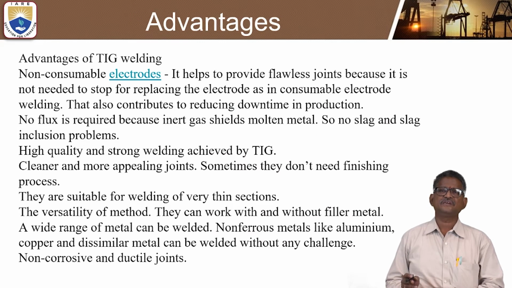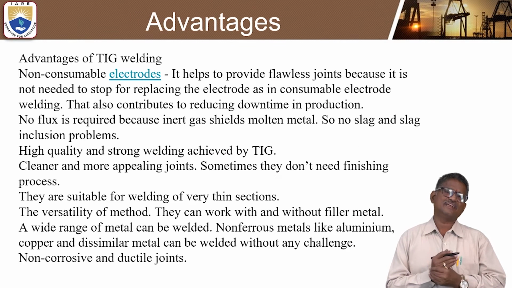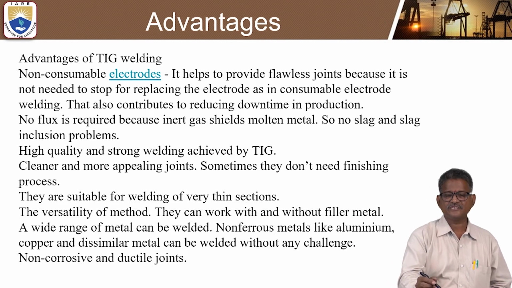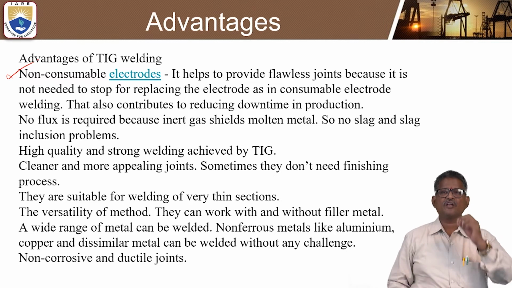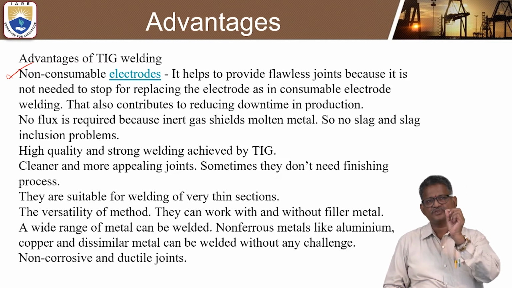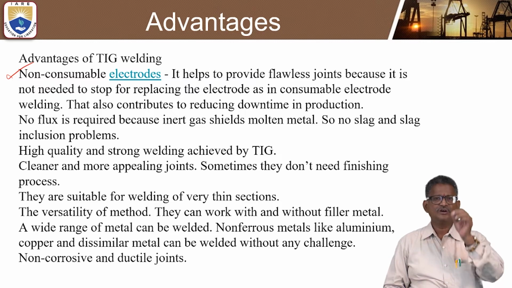And coming to the advantages of TIG welding. The first and foremost thing for TIG welding is that non-consumable electrodes are used.